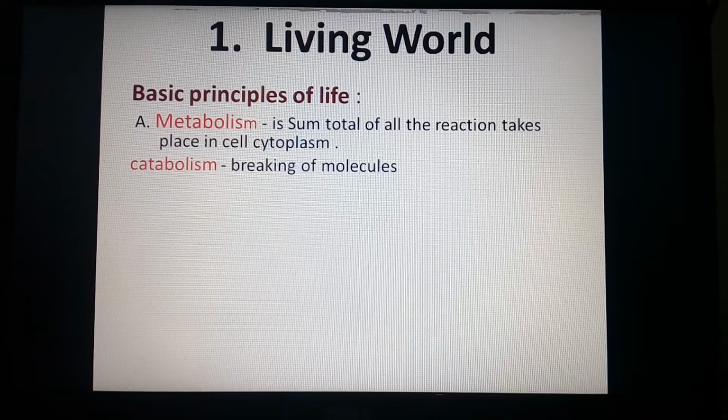Catabolism is a breakdown of molecules. You can take cellular respiration as a reaction of catabolism. In the process of cellular respiration, carbohydrate molecules are oxidized with the help of oxygen to liberate energy.